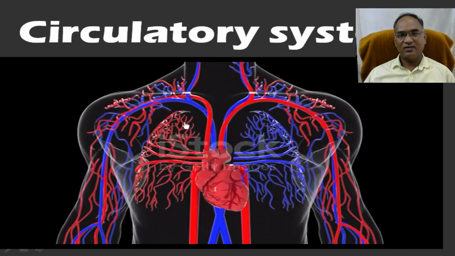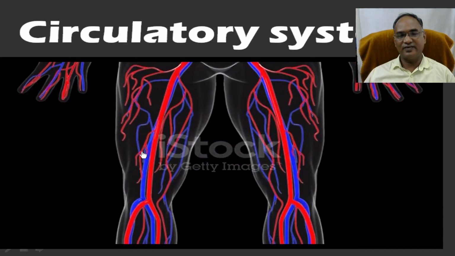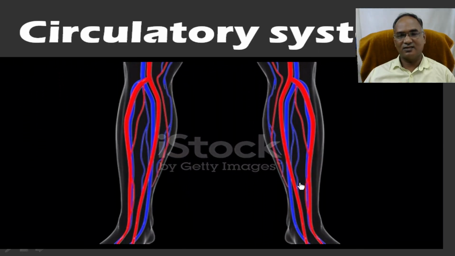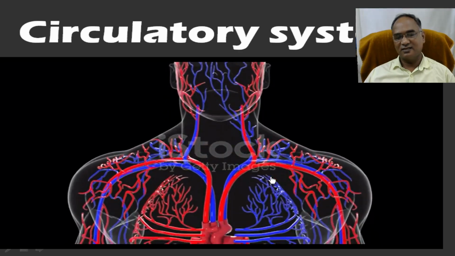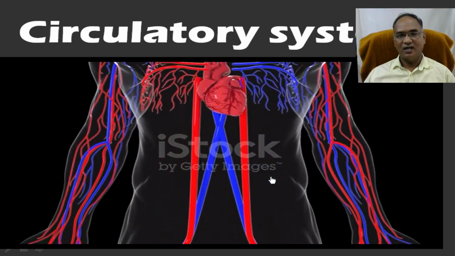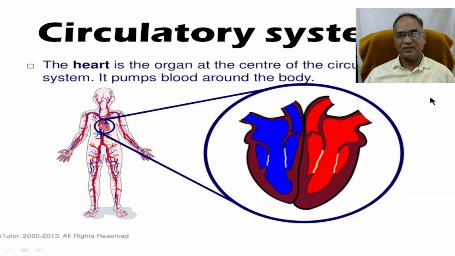The circulatory system enters into every corner of your body. Blue color shows deoxygenated blood in veins, and red color shows oxygen-rich blood in capillaries. This will connect the entire system, sending water and other minerals to your working muscle. The circulatory system is nothing but a centralized system which pumps blood around the body. It starts with the heart and reaches the final part of your toe and head.